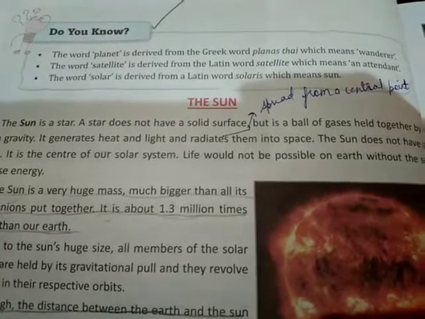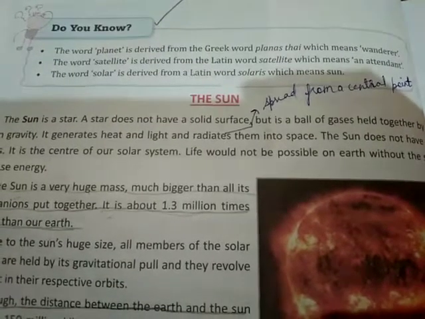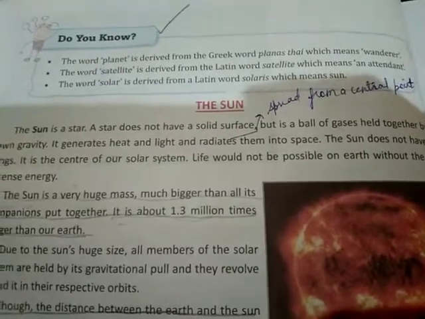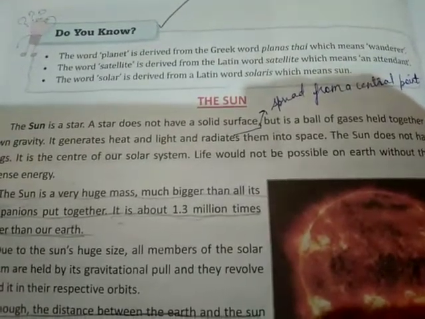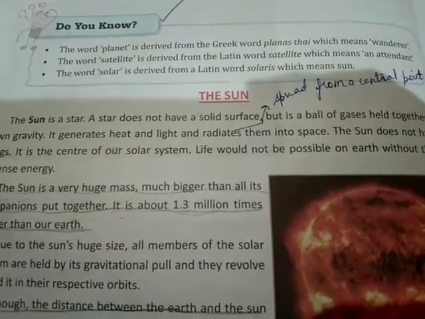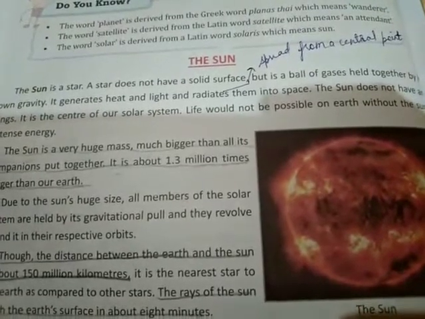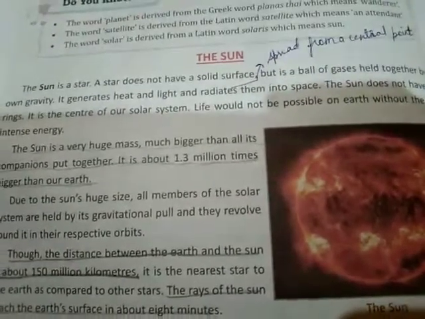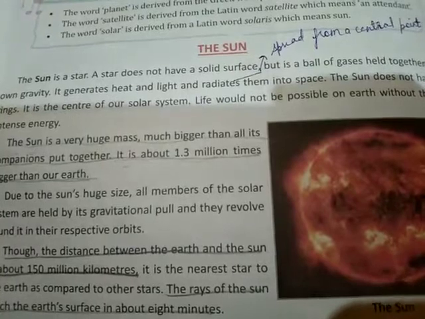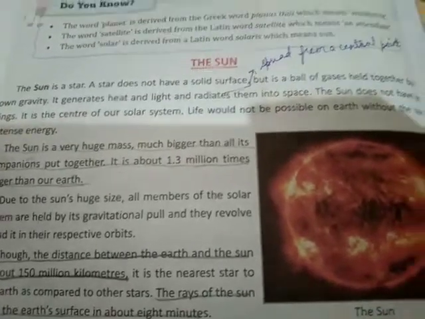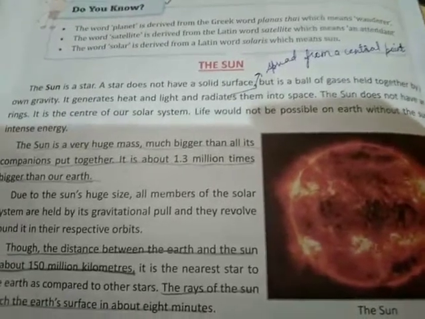So satellites are the attendants of our planets, those who are wanderers. The word solar is derived from the Latin word solaris, which means sun. So why is it known as the solar system? Because the sun is the head here. Around the sun only, everyone is rotating. That's why it is known as the solar system.